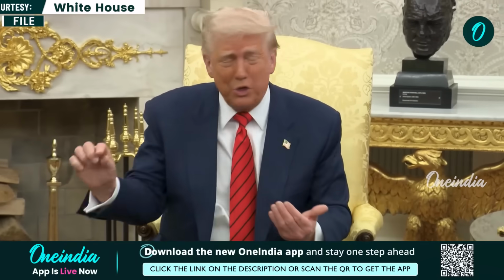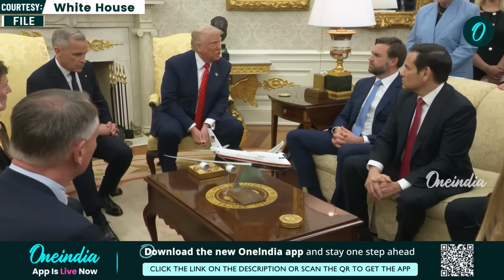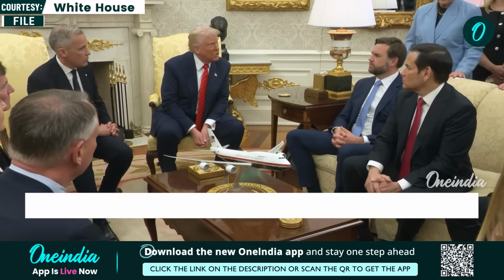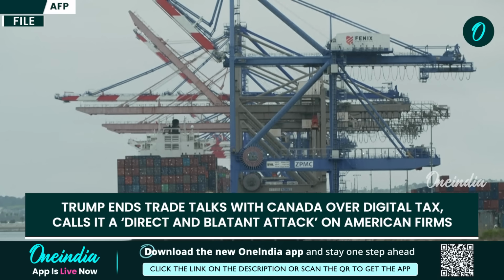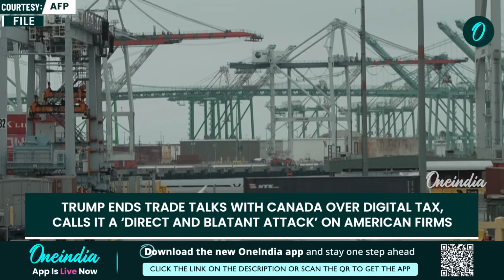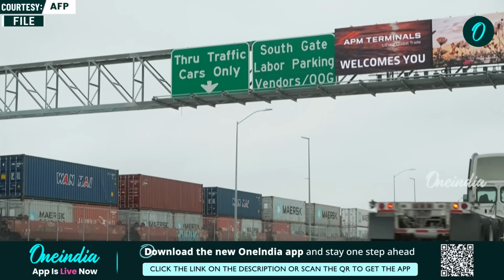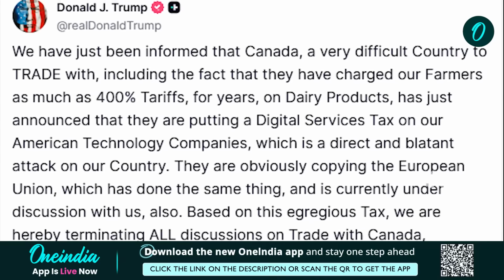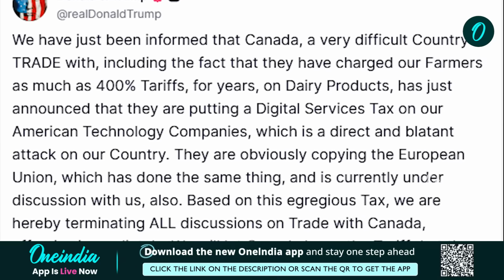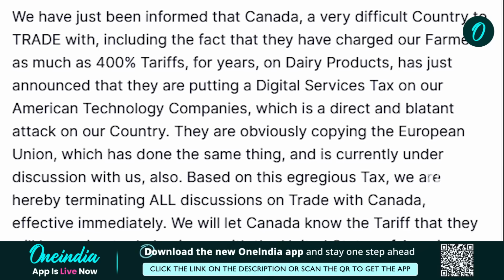US President Donald Trump on Friday decided to abruptly kill all trade talks with Canada after it decided to go ahead with a new digital services tax on foreign as well as domestic technology companies. In retaliation to this, Trump decided to end all trade talks with Canada and threatened imposing additional tariffs on exports from the US's northern neighborhood. In a post on Truth Social, Trump termed Canada a very difficult country to trade with and called the new Canadian digital tax a direct and blatant attack on the US.